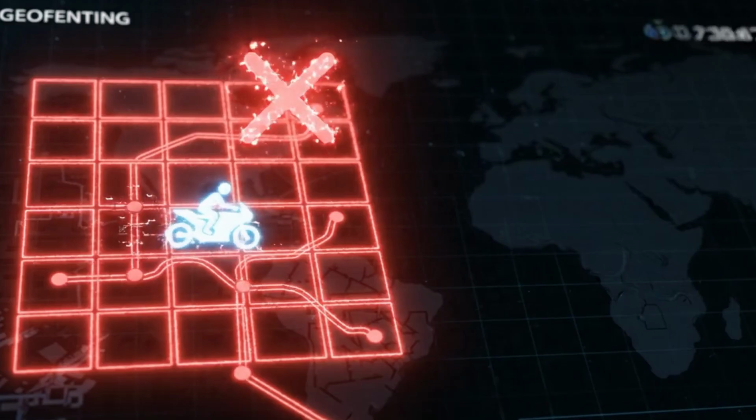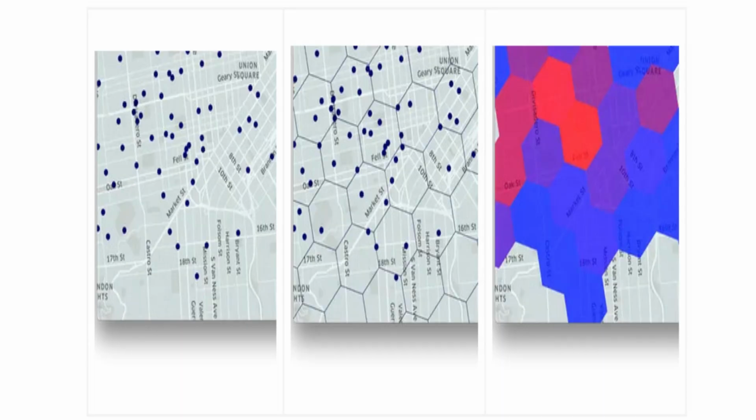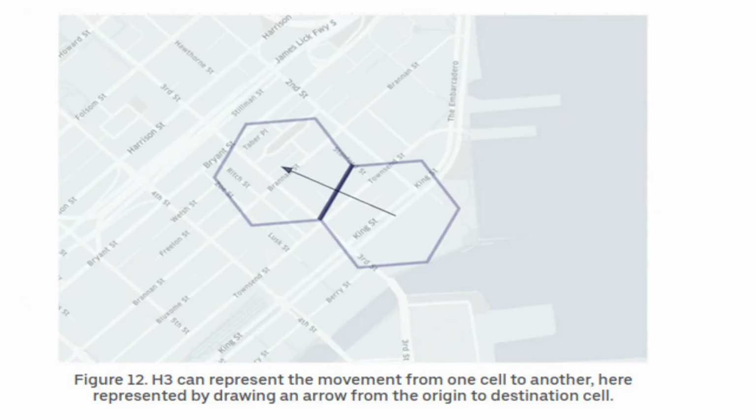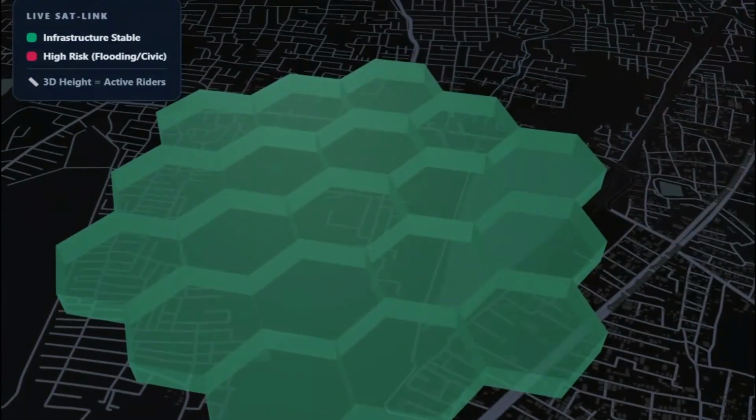Most teams use simple circular geofencing. We don't. We built our entire spatial engine on Uber's H3 hexagonal index. Why? Because hexagons avoid the distance distortion of squares and provide uniform adjacency. This allows our risk models to calculate spillover effects between zones with mathematical precision.